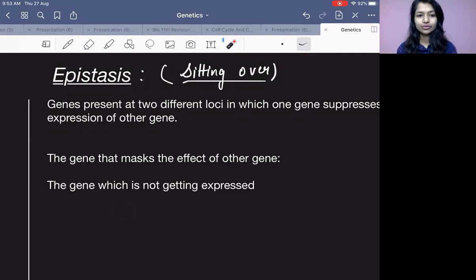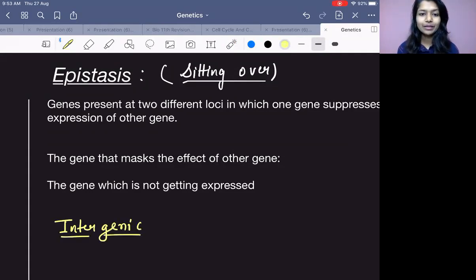First of all, you should know it is an intergenic type of interaction. What do you mean by intergenic? Between two genes, between two different genes. We have been learning about codominance and incomplete dominance. They were intragenic. In the same gene, the alleles were interacting. But this is an example of intergenic interaction.